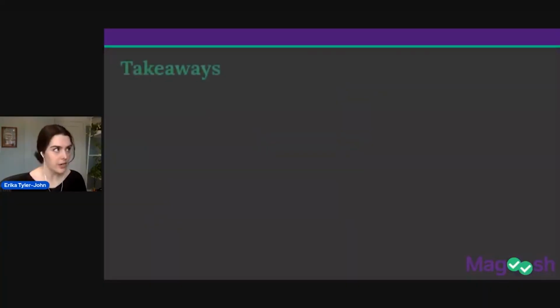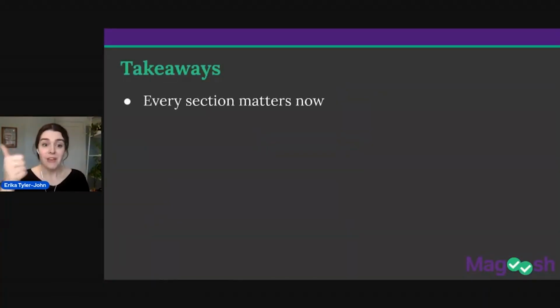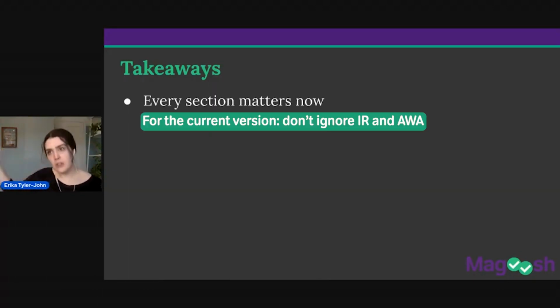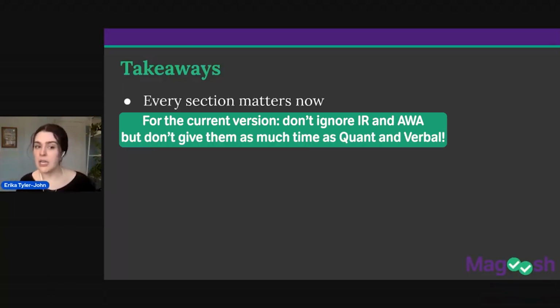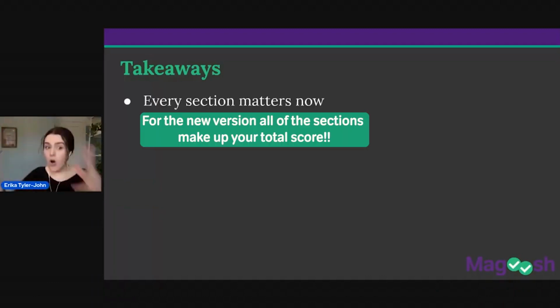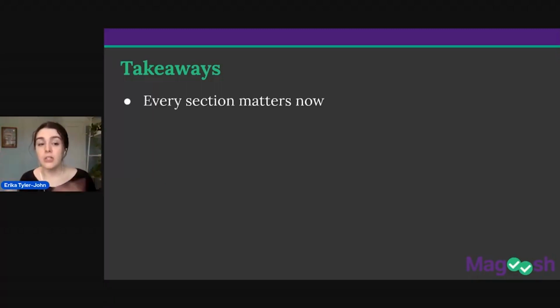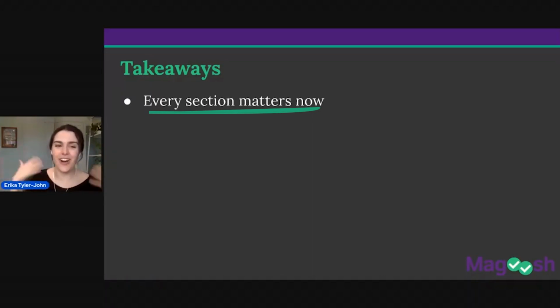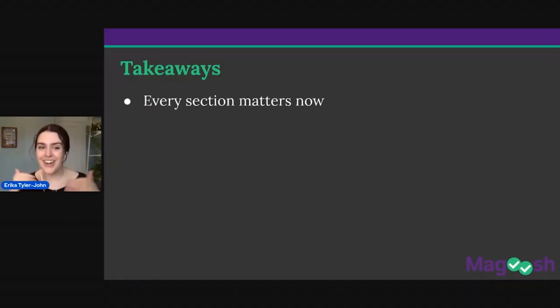What are the takeaways here? Takeaway number 1, every section matters now. Again, advice for the current version is to not fully ignore IR and AWA, but don't give them nearly as much attention as quant and verbal, because they don't contribute to that total score. Now, all of the sections go toward that total score, probably equally. So every section matters now. You have to care about those 4 IR question types. They matter at this point. You have to care about each one.